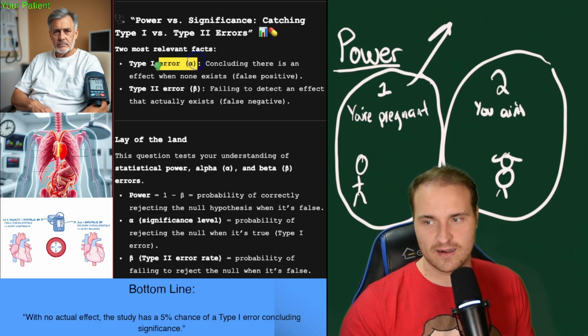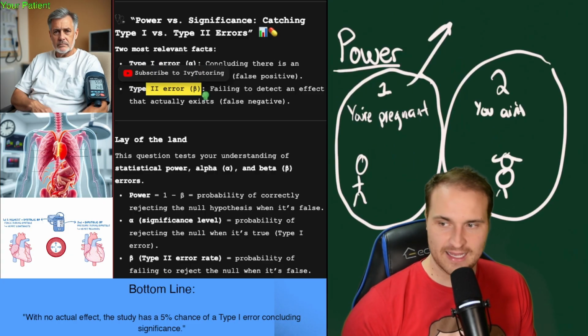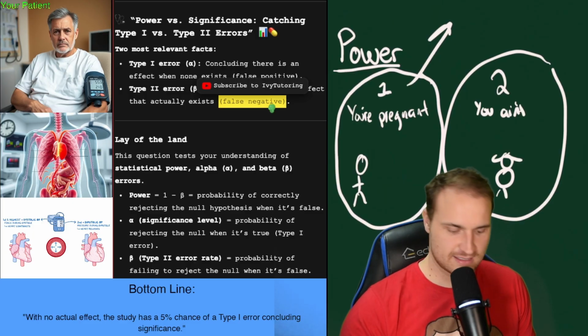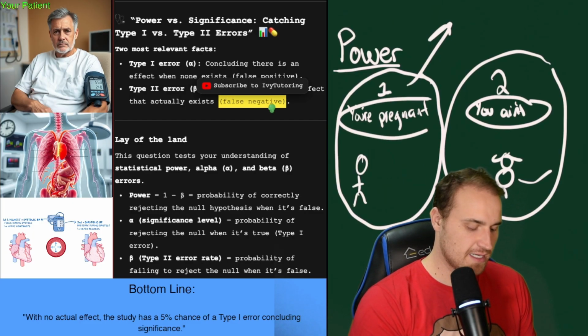That is a type 1 error associated with your alpha, and a type 2 error associated with your beta is failing to detect an effect that actually exists, right? The effect is that she's pregnant and you're saying it doesn't exist. You're saying you ain't pregnant. Whereas this one, you're saying you is pregnant.